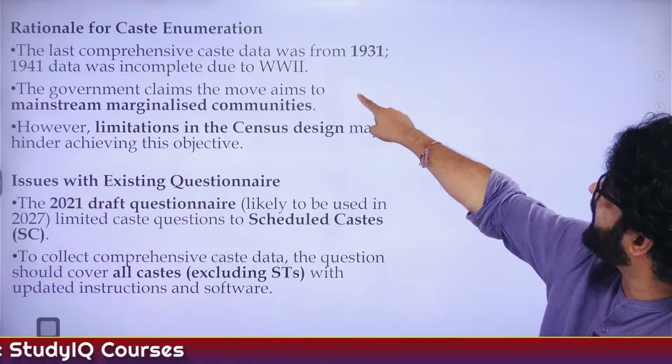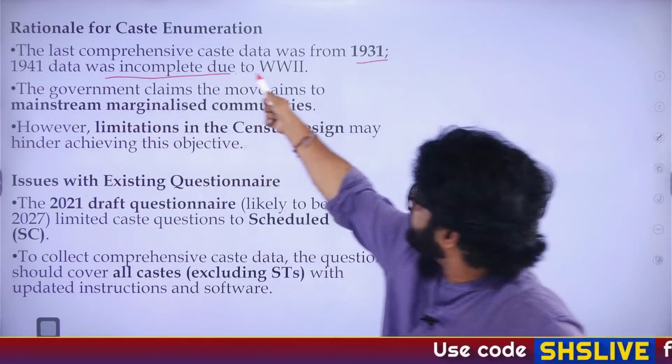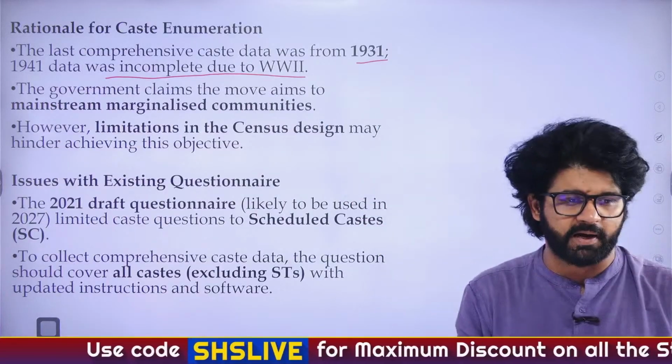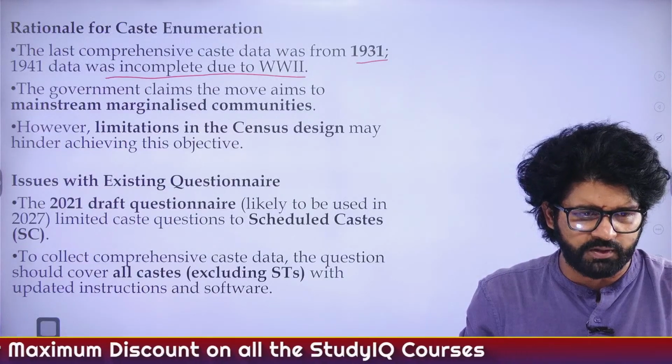The last comprehensive caste data was from 1931. The 1941 data was incomplete due to World War II. This is additional information which you are getting in this article. Keep it in mind. We have changed the year as well, right? Now it's going to be 2022, then 2011, as 2019 was skipped.